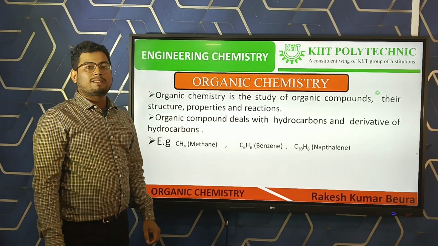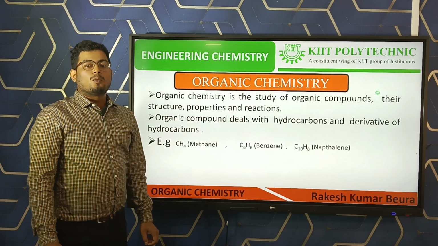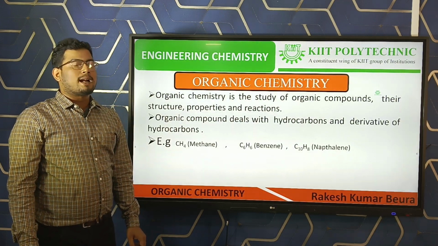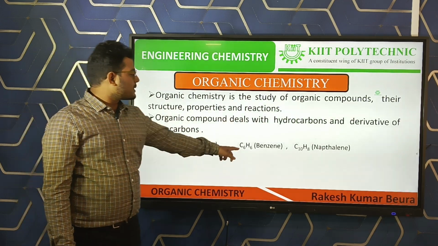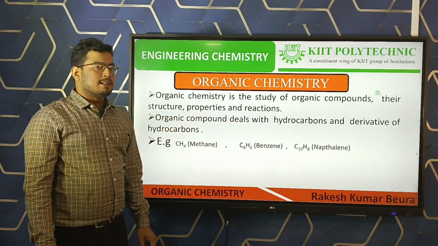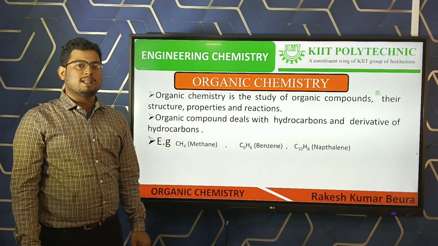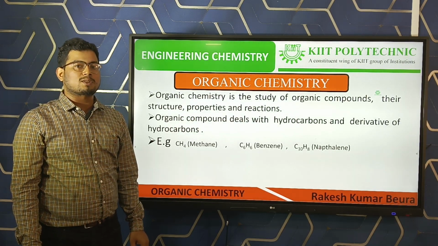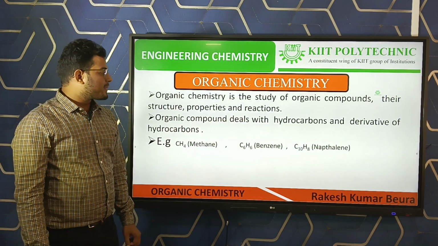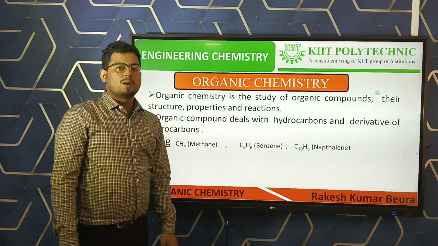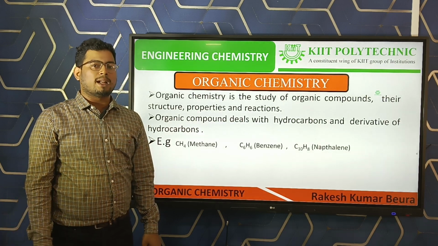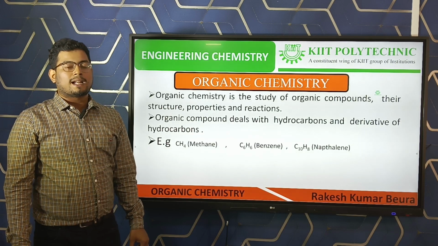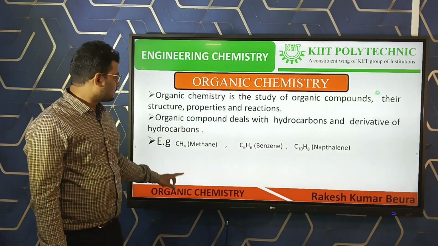Like CH4, methane. In this molecule, one carbon and four hydrogens are there. So this is a hydrocarbon. Another example, benzene. The molecular formula of benzene is C6H6. There are 6 carbons and 6 hydrogens. So this is also an organic compound. Another example, naphthalene. We use naphthalene balls in toilets for refreshment. That is C10H8. That is also an organic compound.